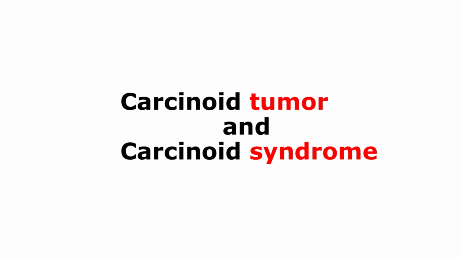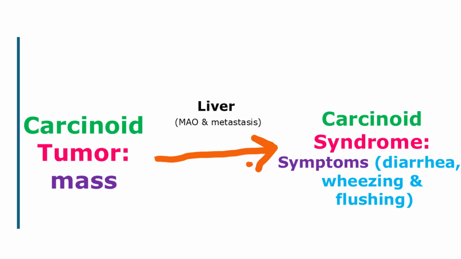In this video, I will discuss carcinoid or neuroendocrine tumors, neuroendocrine cells, and carcinoid syndrome. Let's start with the comparison between carcinoid tumor and carcinoid syndrome. Carcinoid tumor is just the presence of a tumor or a mass in the gastrointestinal tract. On the other hand, carcinoid syndrome is a constellation of symptoms such as diarrhea, wheezing, and skin flushing. These symptoms are due to serotonin and other bioactive compounds released by the carcinoid tumor.